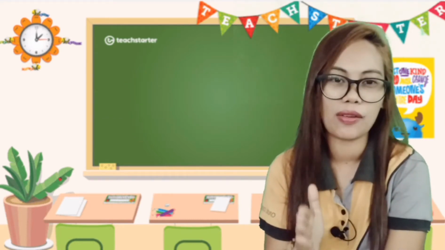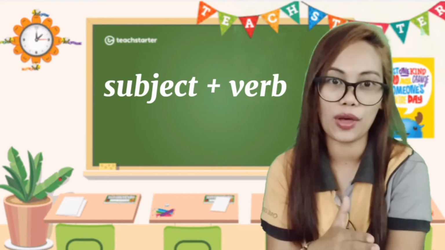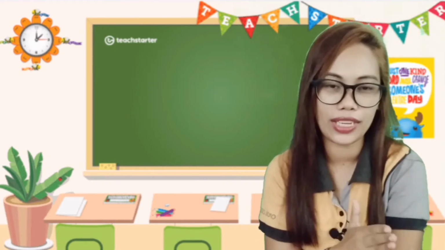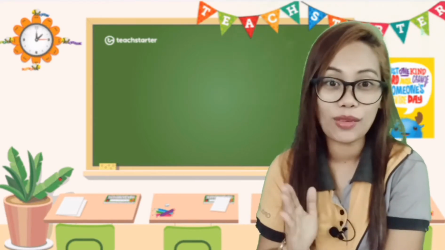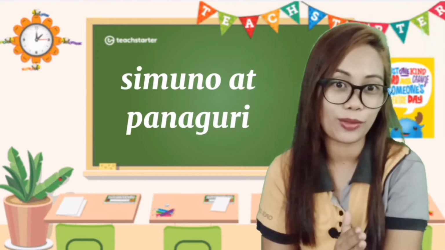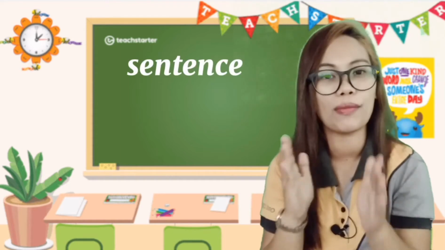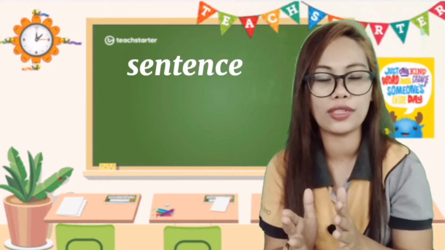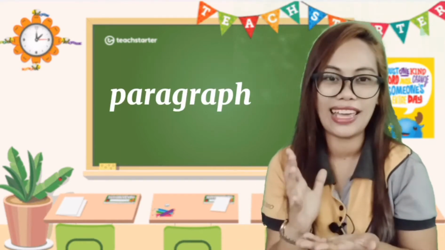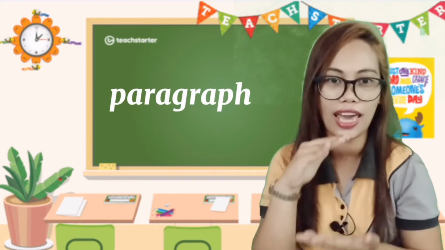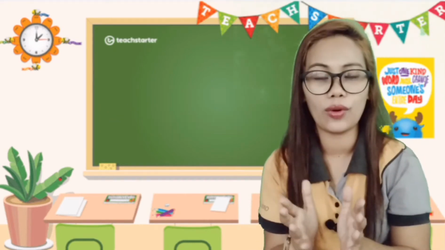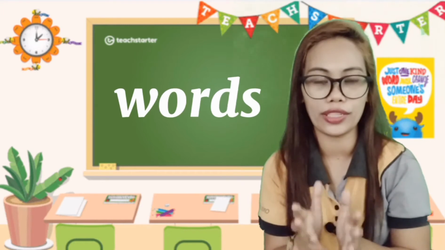That's actually subject and the verb. Subject and predicate, or simuno at panaguri sa Filipino. That is actually a basic unit, so that from a sentence, we will be able to write a paragraph and eventually write a composition. Now, as you know, a sentence is made up of words.